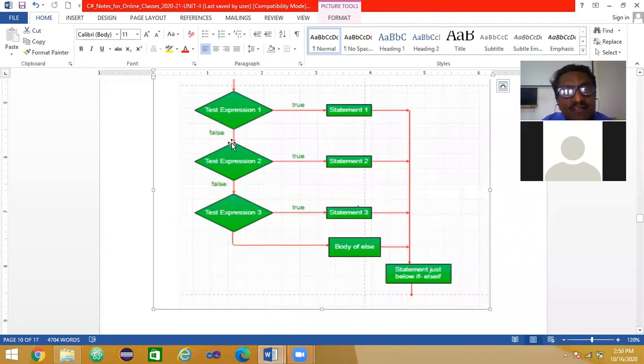Similarly, if this condition is false, there is one more else if. Again, it may be true or it may be false. If it is true, I execute the statement and come out. If it is false, one more else if. If it is true, I execute. Else, this is the default case, the body of the else part. This is a very simple flowchart. You have to practice it here. Otherwise, you get confused.